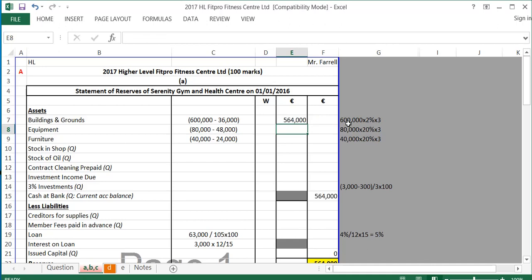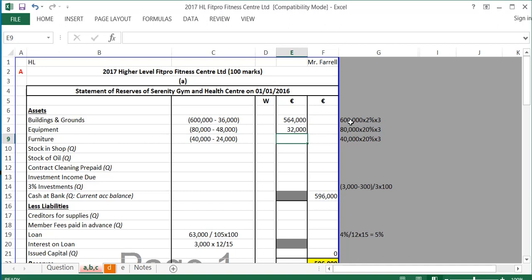Similarly, equipment is 80,000 at the start of the year, and again there's 3 years depreciation, so 80,000 by 20%, which is the rate of depreciation on equipment, by 3 years gives me 48,000. So 80,000 minus 48,000 is 32,000, which is what equipment is worth.